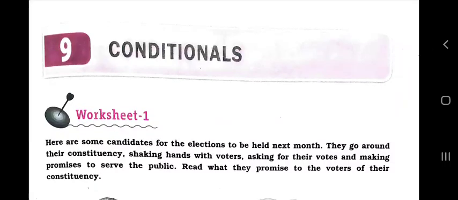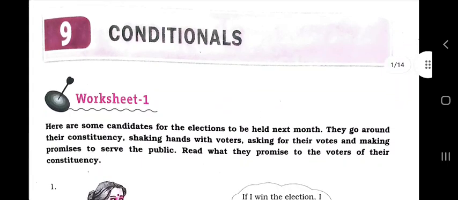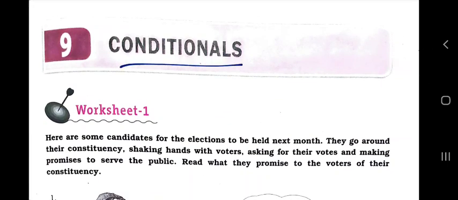We are going to study conditionals. Conditional sentences are statements that discuss known factors, situations, and their conditions and their consequences: what the result will be. If something happens, what will the result be?